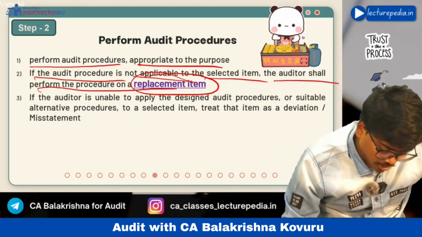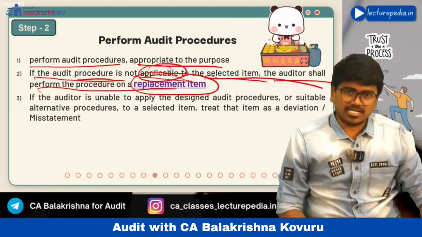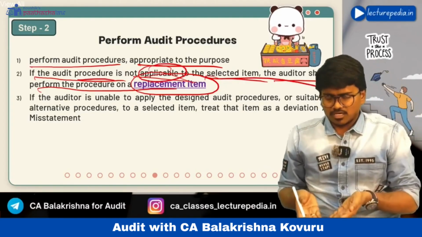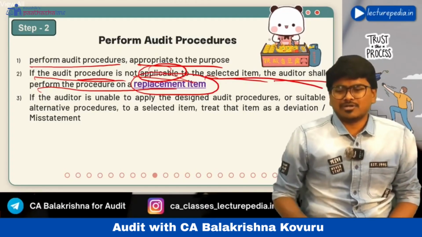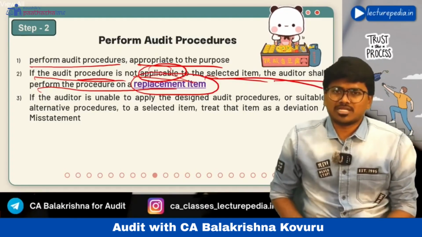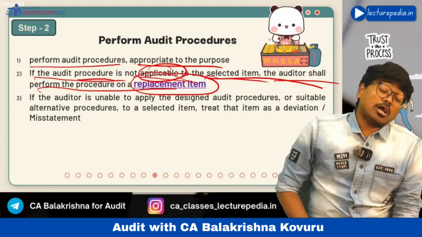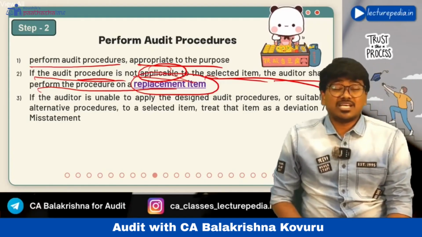So whenever the audit procedure is not applicable to a selected item, okay, for this cancelled check the audit procedure is not applicable. Why is it not applicable? Because a cancelled check will not be authorized by anyone, right? So you have to perform the audit procedure on a replacement item.